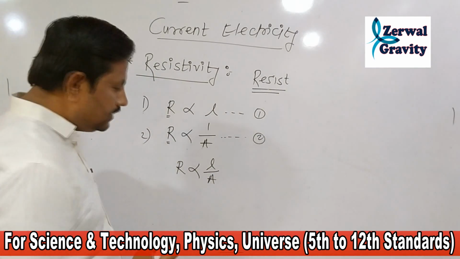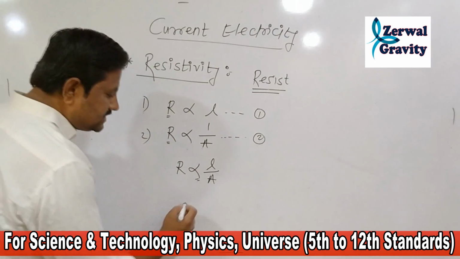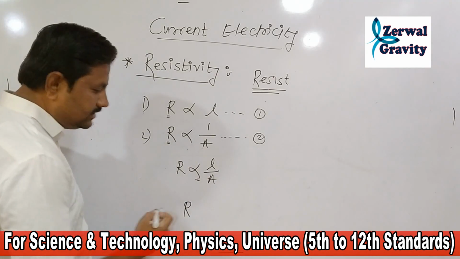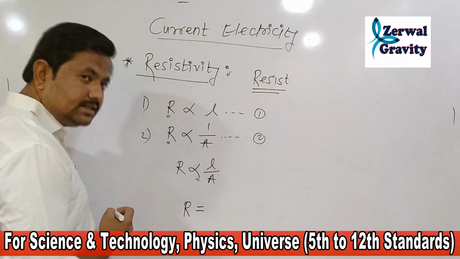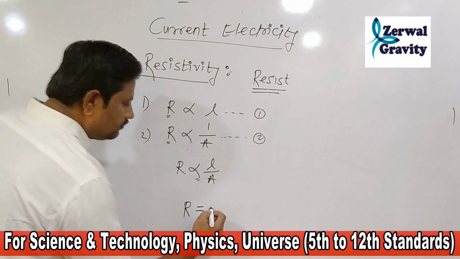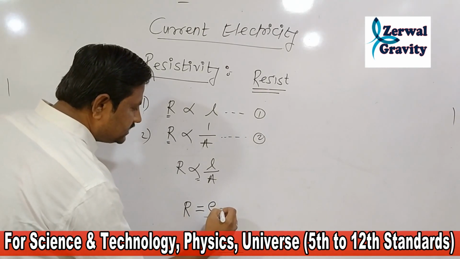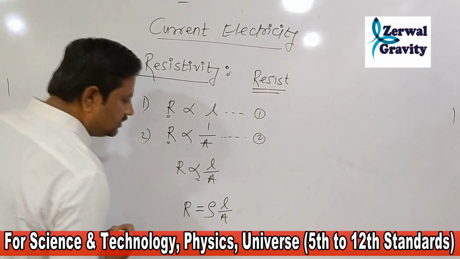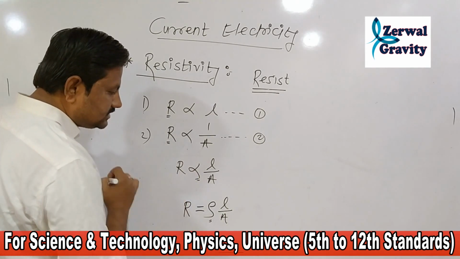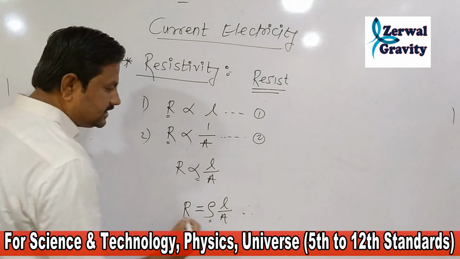As we know, when we remove the proportionality sign and replace it by the equal to sign, we have to put a constant. Here we put the constant rho, so R = rho L upon A, where rho is the constant. But what is that rho?